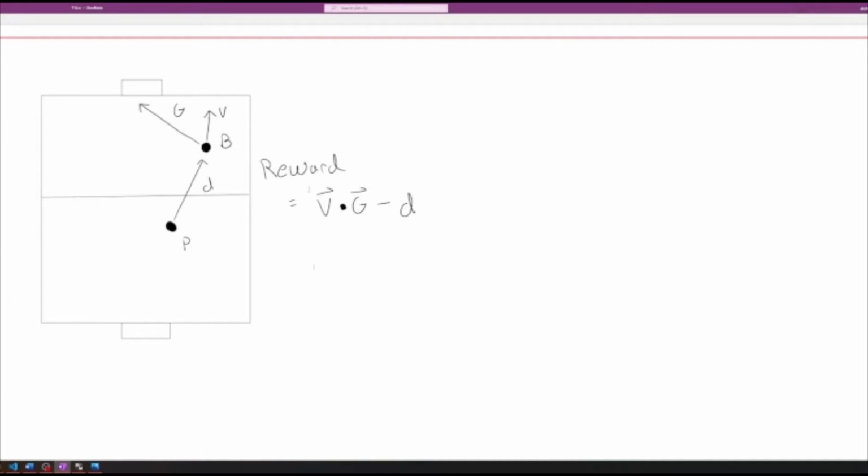But instead of measuring the velocity and distance between player and ball to incentivize the player to hit the ball, we're going to incentivize the player to hit the ball towards the goal, like we did in the second model, where we're taking the projection of the velocity vector onto the ball to goal vector. Hopefully this should be enough for the player to learn how to find the ball anywhere in the arena and hit the ball towards the goal. So let's see what this is able to do.